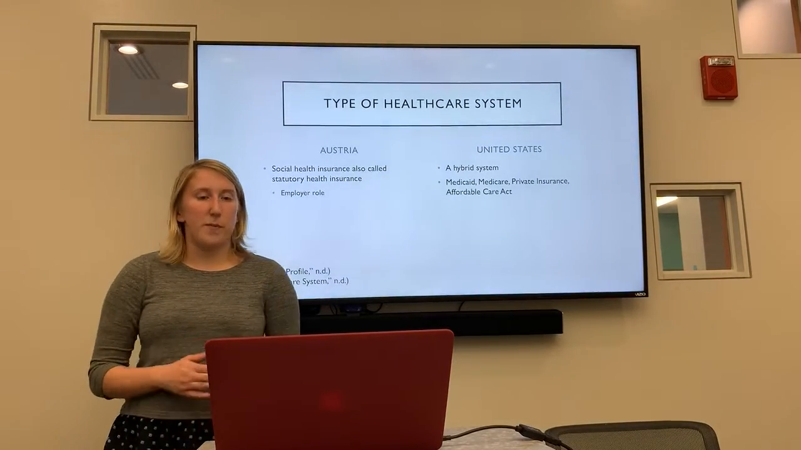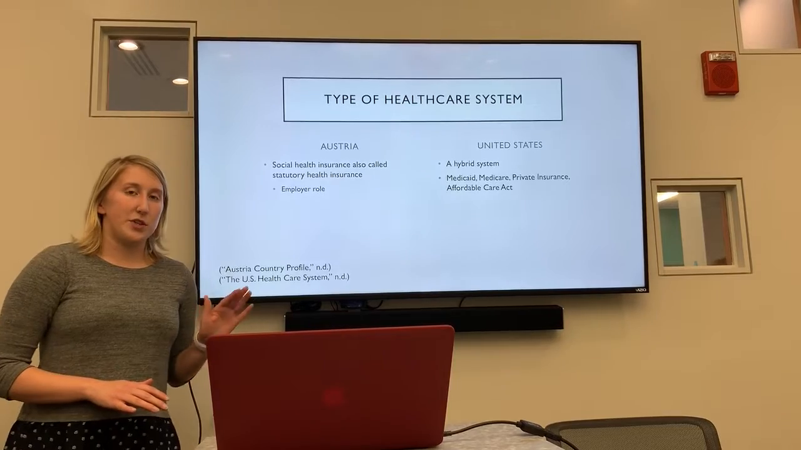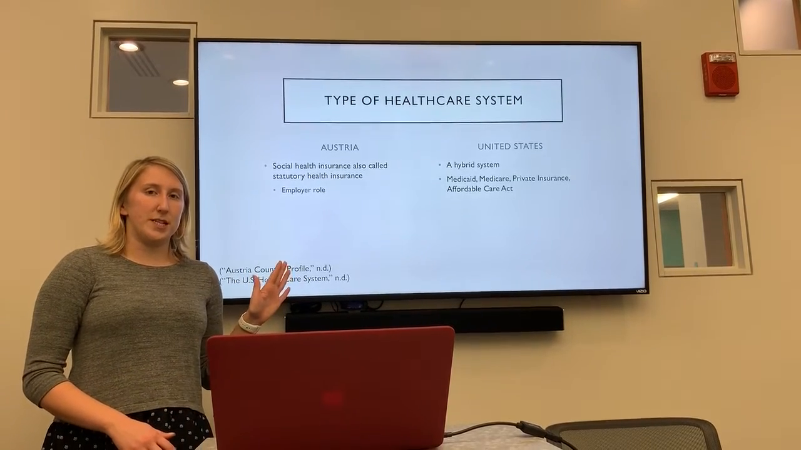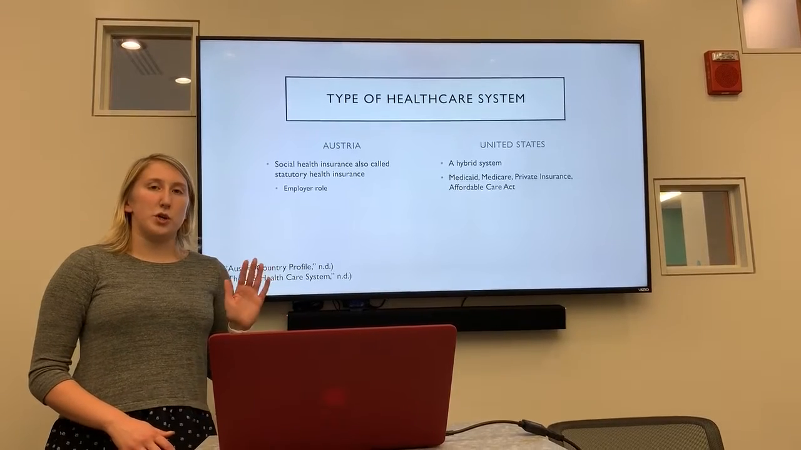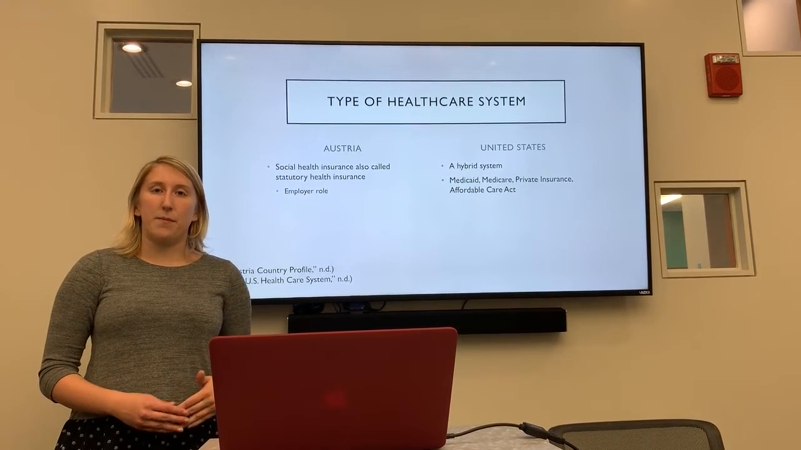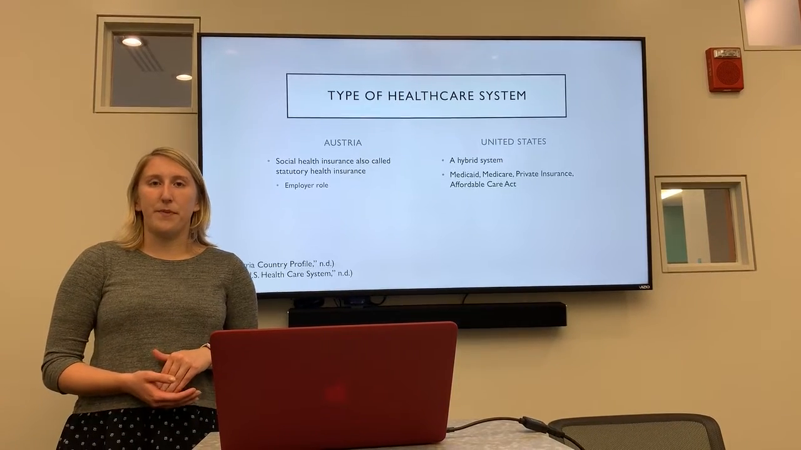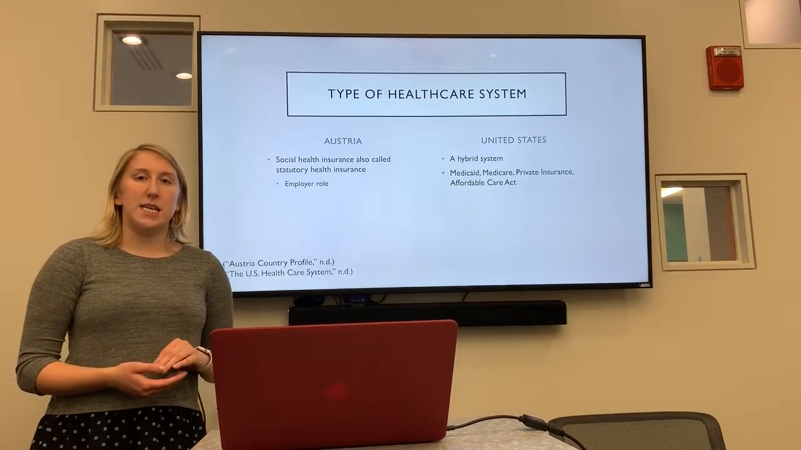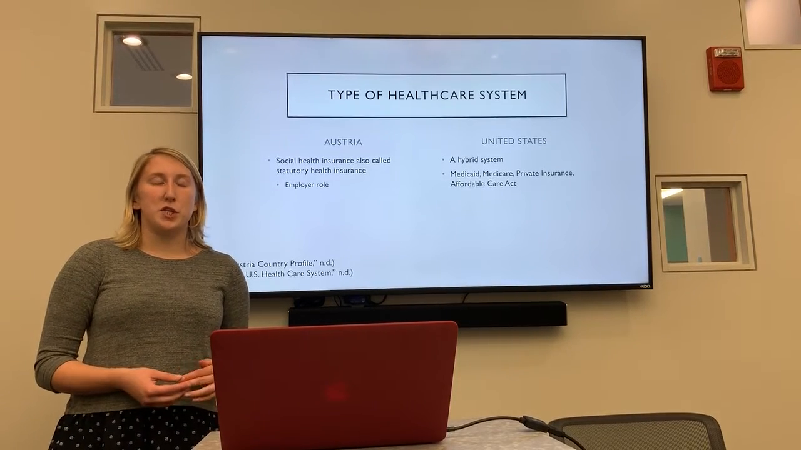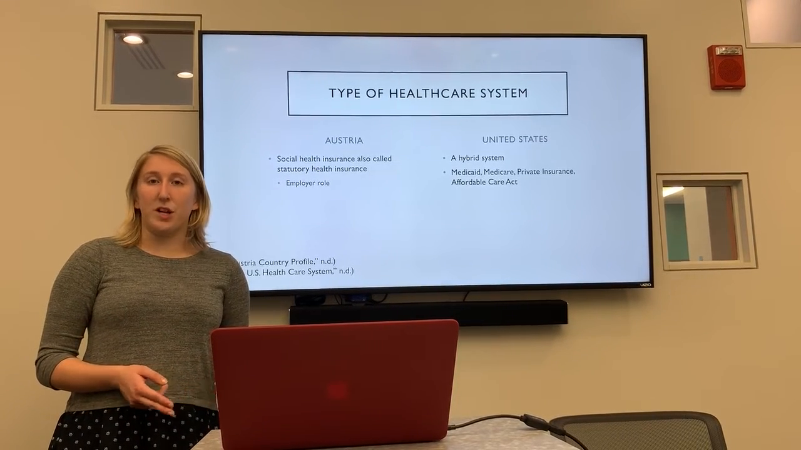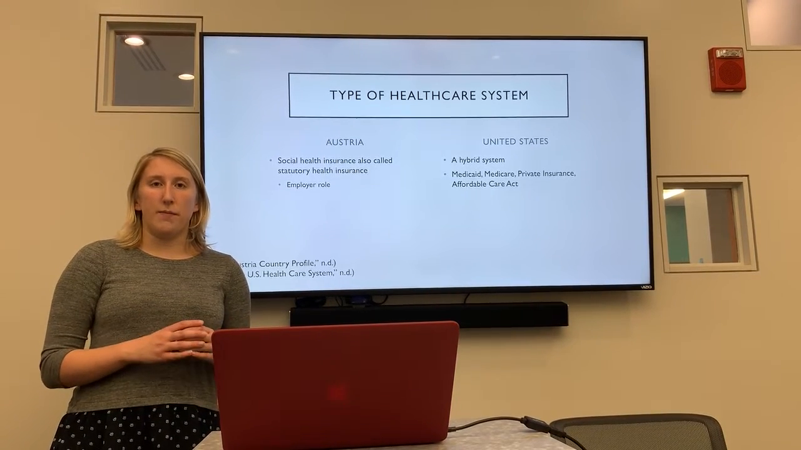So we're first going to learn more about the types of healthcare system in Austria and the United States and how they differ. Austria has a social health insurance system that is paid into by employees. If an employee gets sick, this insurance allows them to still receive full pay. It's called a sickness benefit. Through this insurance, the employer covers both the employee and the employee's family. So this would include a housewife, a house husband, all of the children,